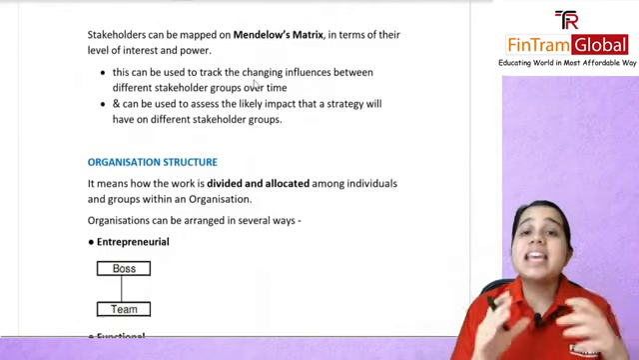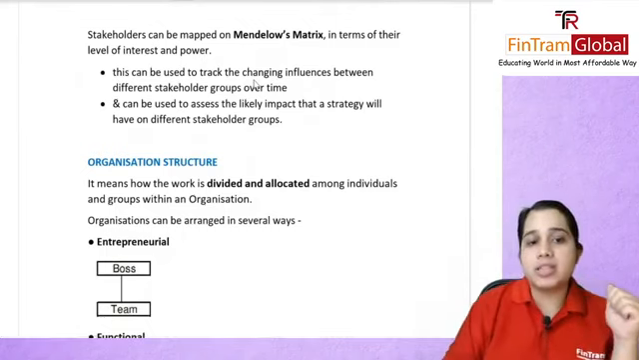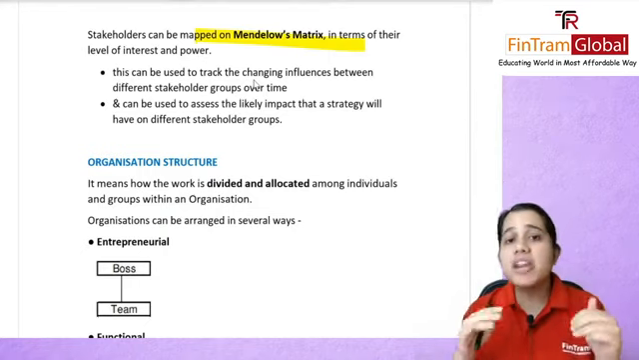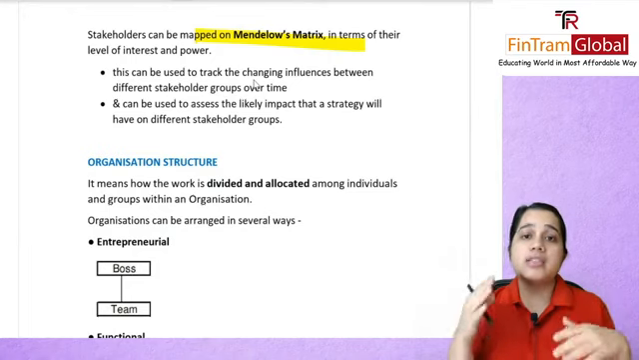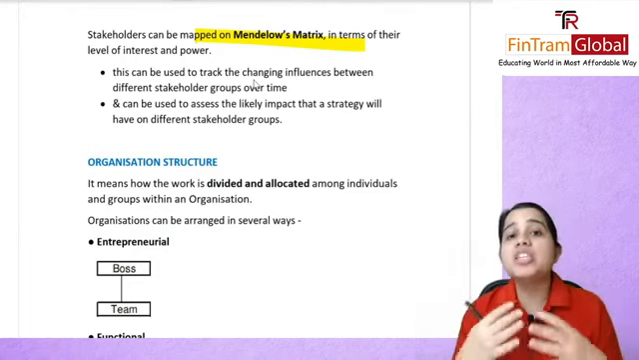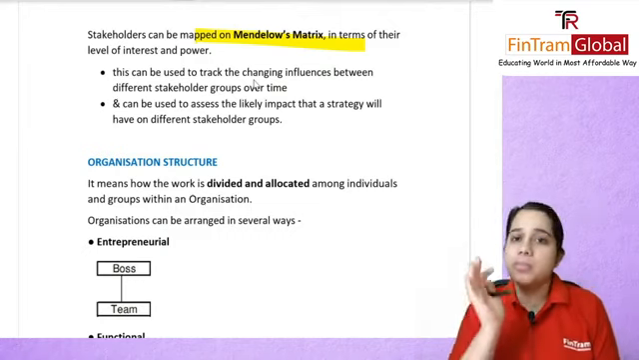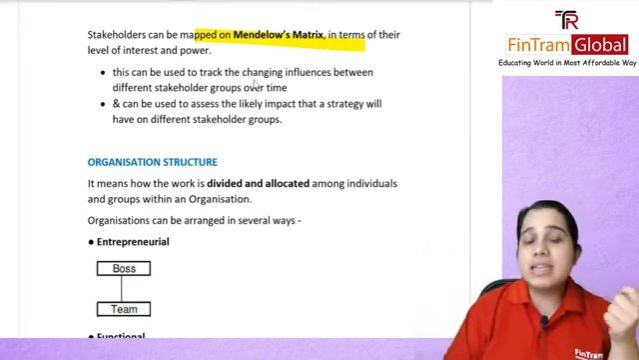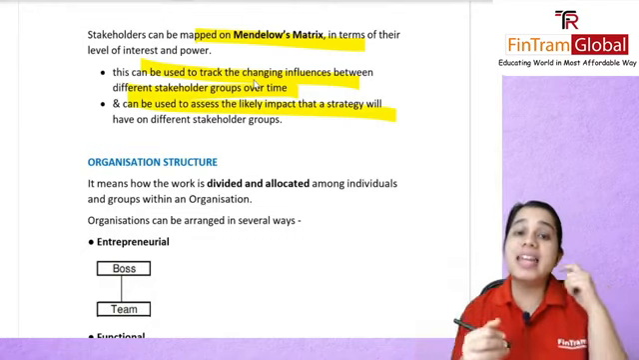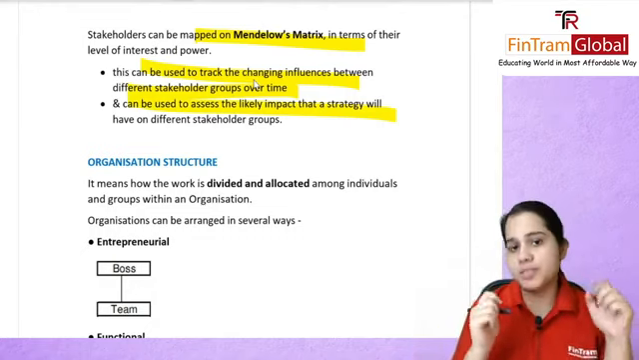Moving on, these stakeholders, if you remember, we had mapped on Mendelow's matrix, wherein we looked at the level of interest and power and made a matrix. So it depends. If a stakeholder has a high level of interest and a high level of power, then that person is your key player. Your strategies need to be at least acceptable to them. Now, this matrix can be used to track the changing influences and to assess the likely impact that a strategy can have on these various stakeholder groups.